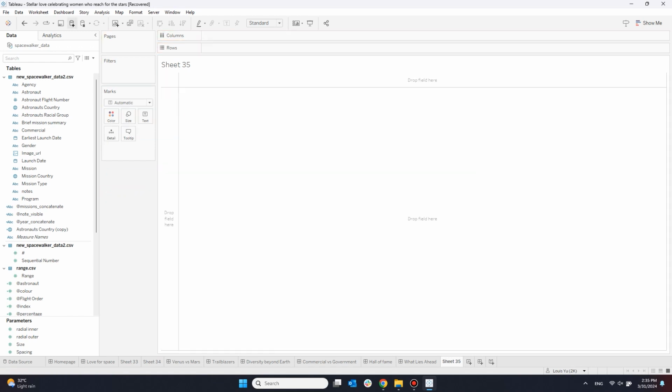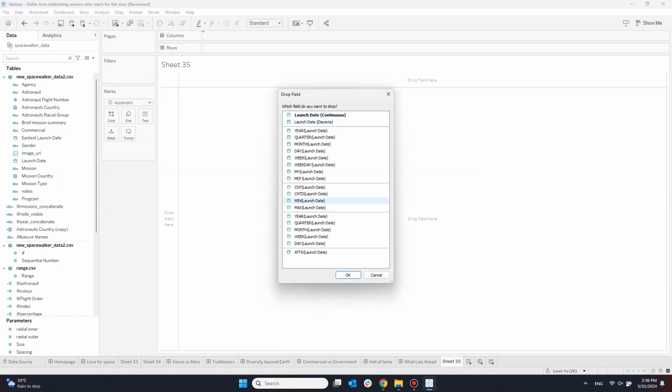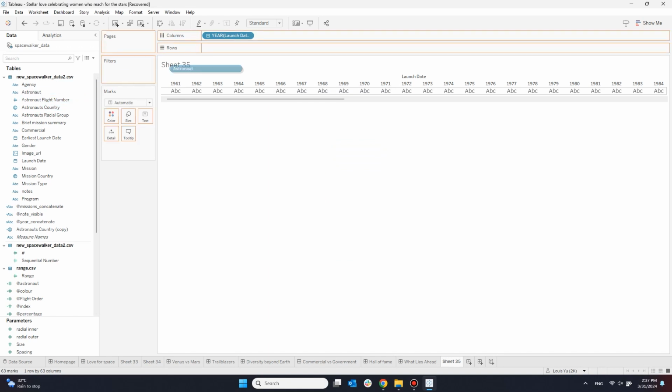Quick tip over here, you can hold down your right mouse button and drag the date dimension to the rows or column shelf, and Tableau will open up a window to allow you to change the aggregation.